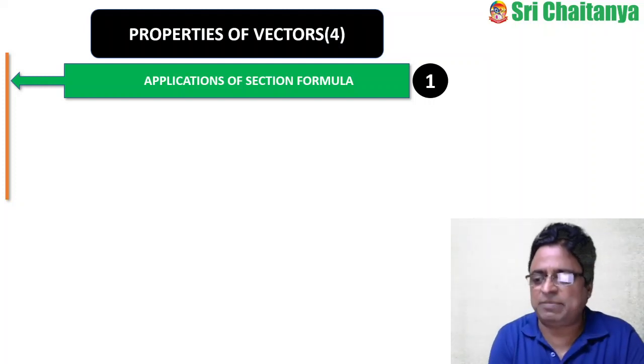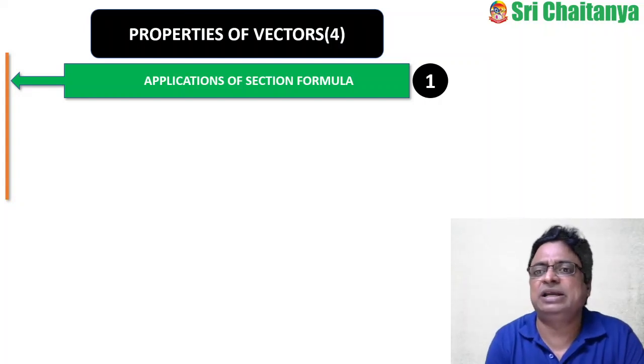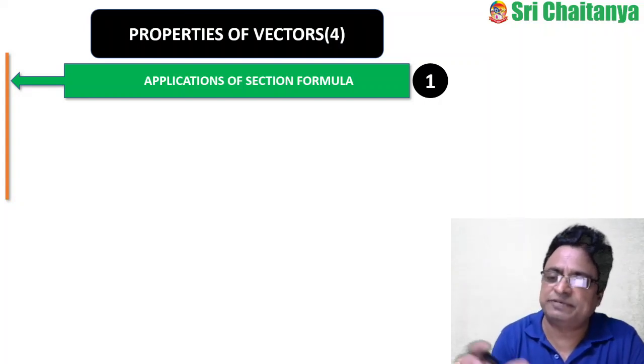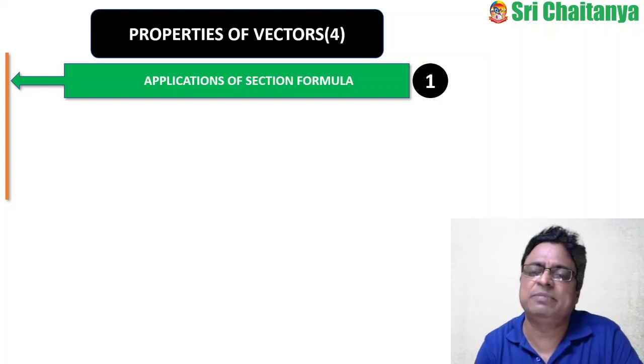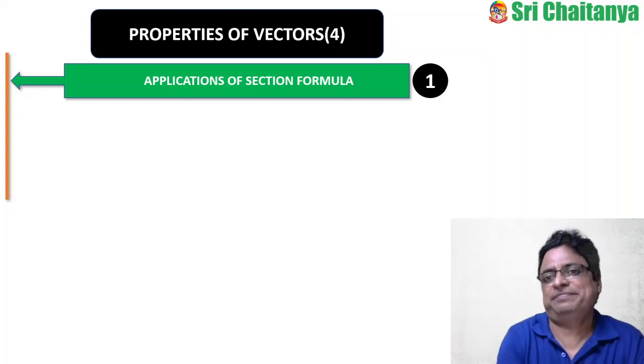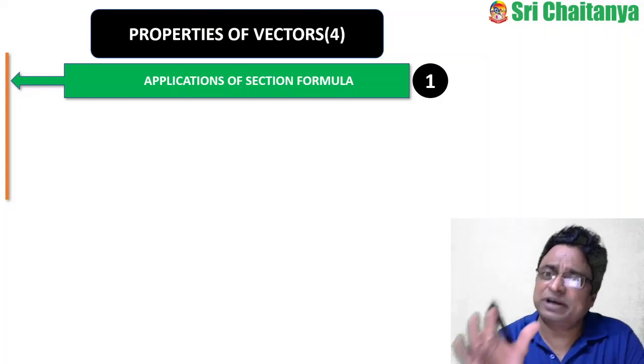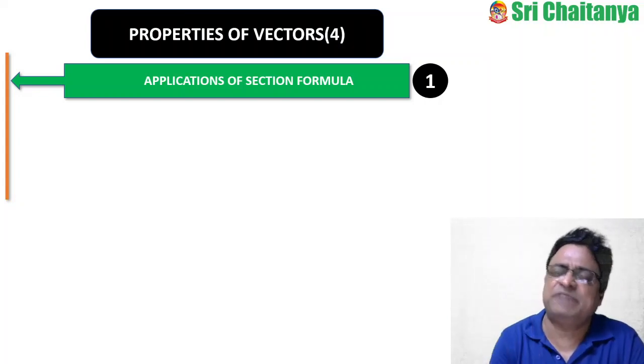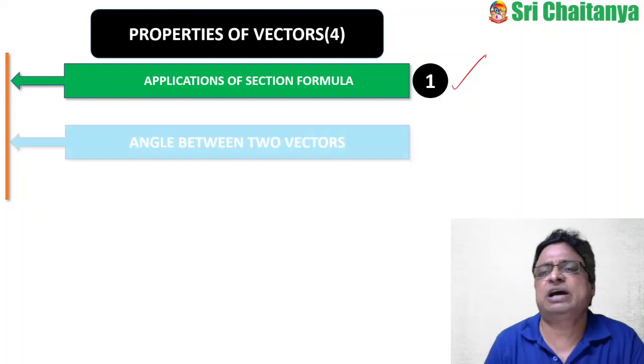If A bar and B bar are 2 vectors, what is the position vector of the point which divides A bar and B bar in the ratio lambda is to 1, something like that. So applications of that section formula, and geometrical applications of that section formula, are very, very important, and only one question they have asked.